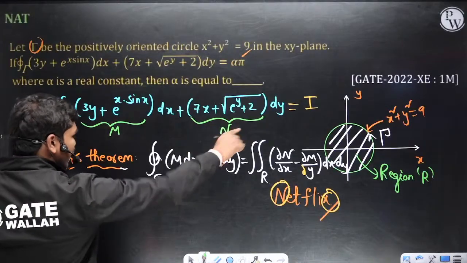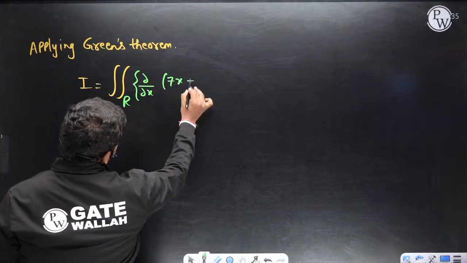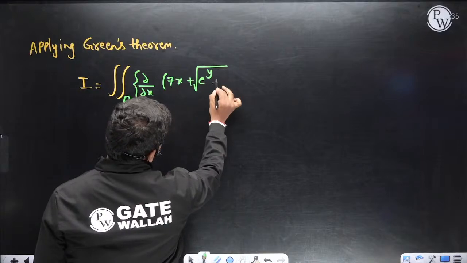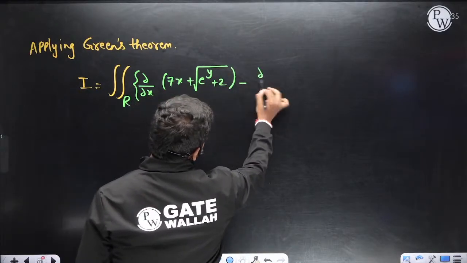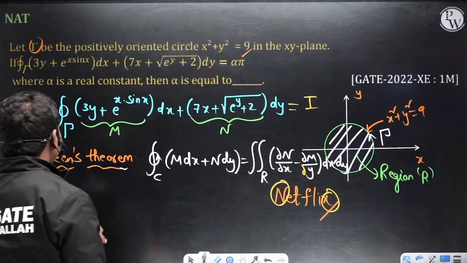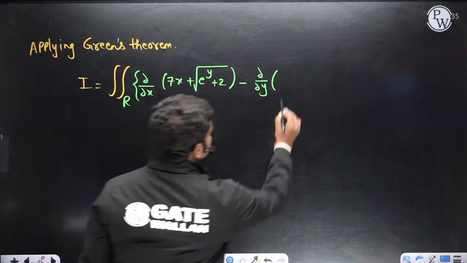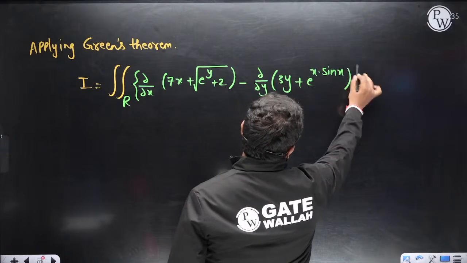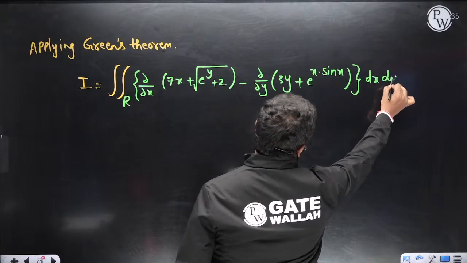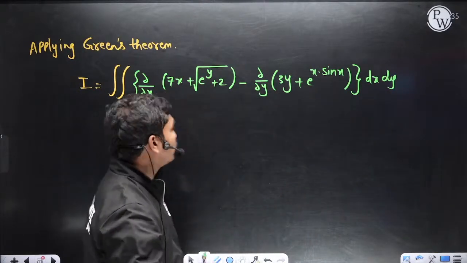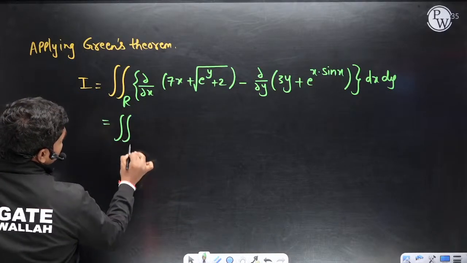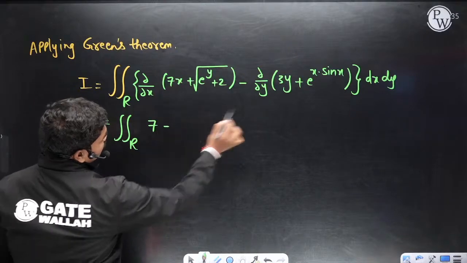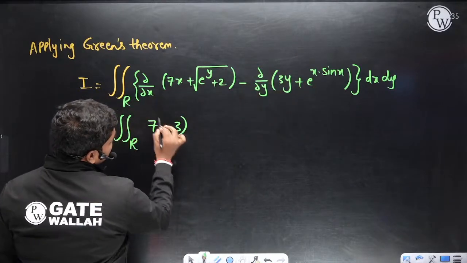It is 7x plus square root of e power y plus 2, differentiated with respect to x, minus dou by dou y of M. M is 3y plus e power x into sin x. This total value dx dy or dy dx depending on the limits that you write. So this is equal to the double integral over the region R of the partial derivative, which is 7, minus the partial derivative of this term, which is 3, dx dy.